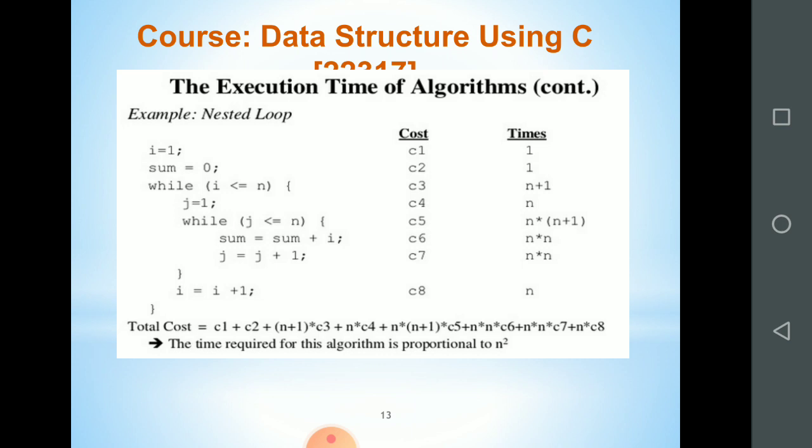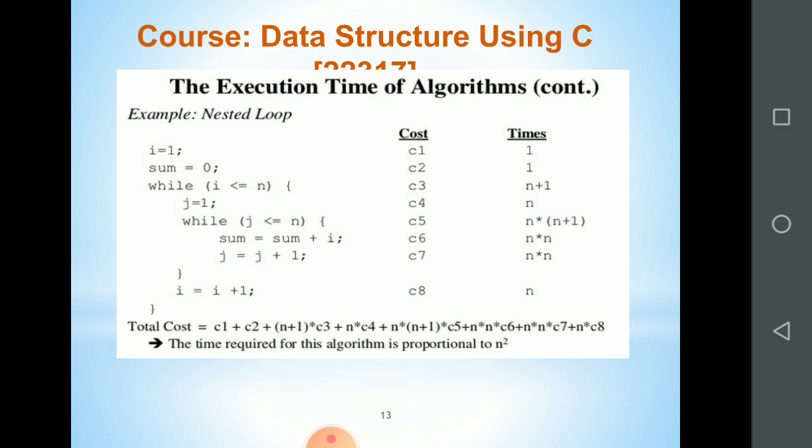In the outer loop there is a statement j equal to 1, it will execute n number of times. In that again the second loop is there, while j is less than equal to n. So this statement will execute n plus 1 multiplied by n number of times.